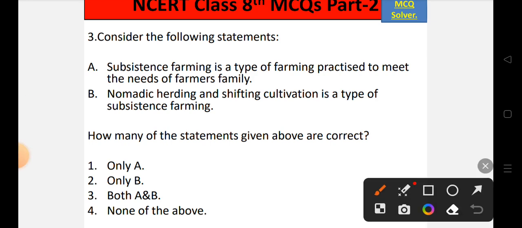So subsistence farming is a type of farming practiced to meet the needs of farmers' family. So statement A is totally correct. Now when it comes to statement B, nomadic herding and shifting cultivation is also a type of subsistence farming. So statement B is also correct. So as both the statements are correct here, the correct option will be option number 3, that is both A and B.